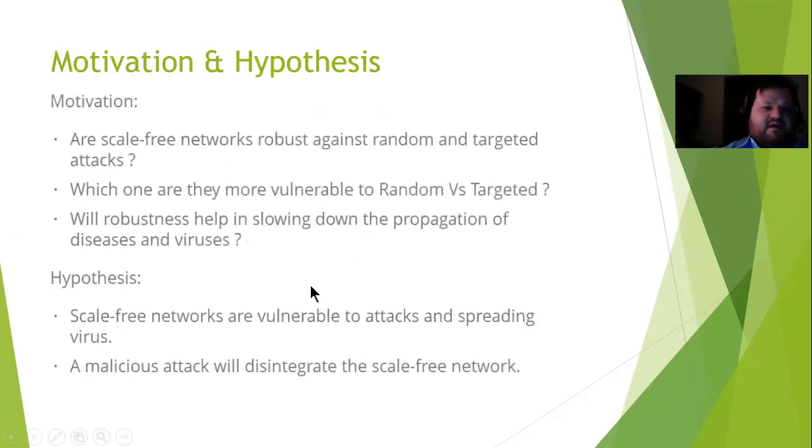So our motivation is, are scale-free networks robust against random and targeted attacks? Which one are they more vulnerable to, random or targeted? And which particular type of targeted attack is better or worse for robustness? And will robustness help slow down the propagation of diseases and viruses? Our hypothesis was that scale-free networks are vulnerable to attacks and spreading viruses. A malicious attack will disintegrate the scale-free network. Those are our two hypotheses that we try to prove here.